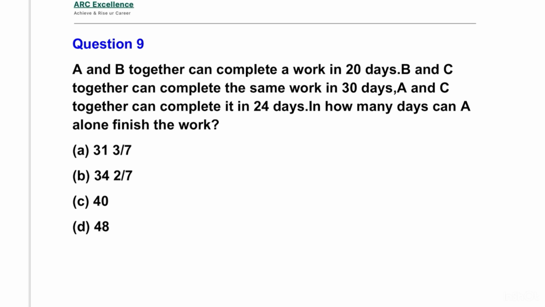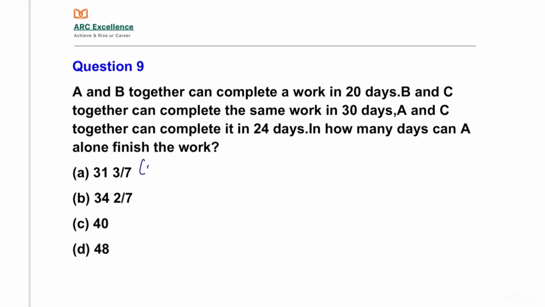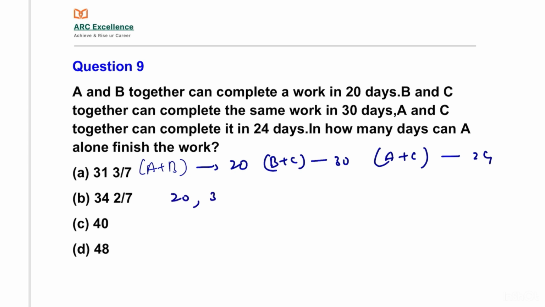A plus B takes 20 days, B plus C takes 30 days, and A plus C takes 24 days. Take the LCM of 20, 30, 24. LCM is equal to 120.